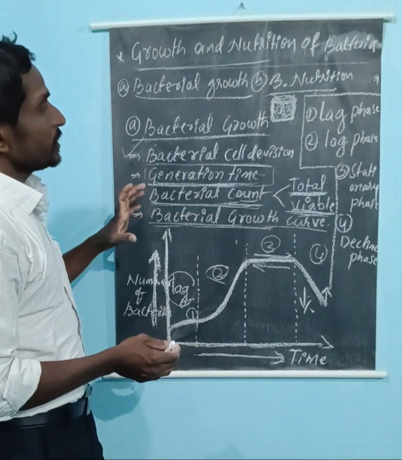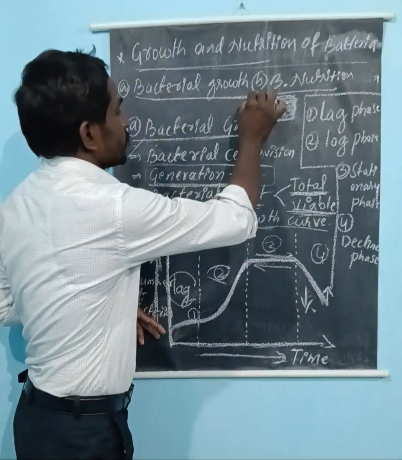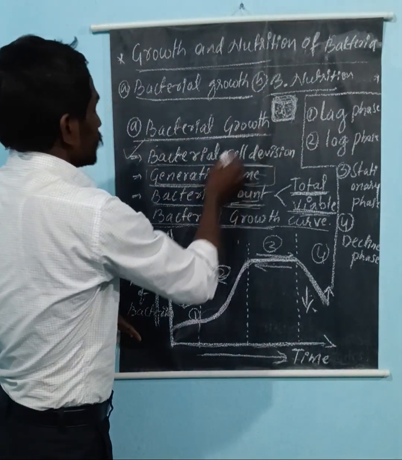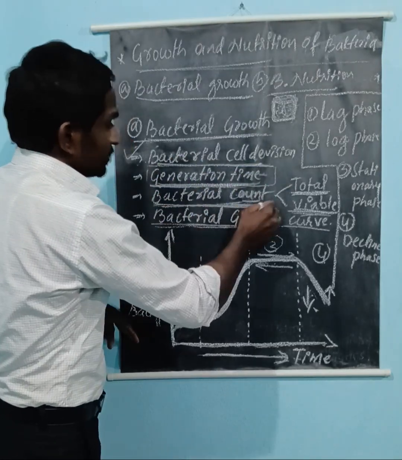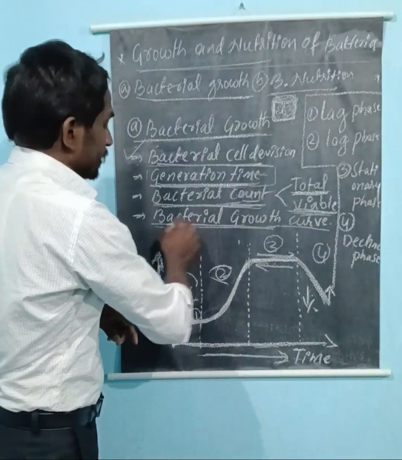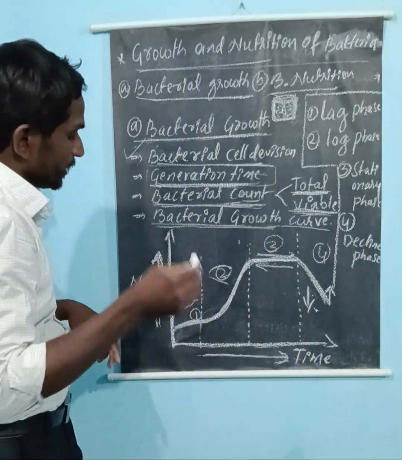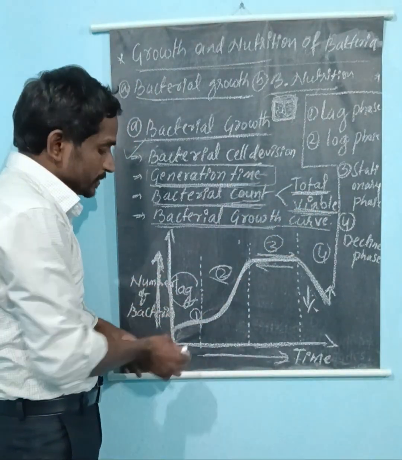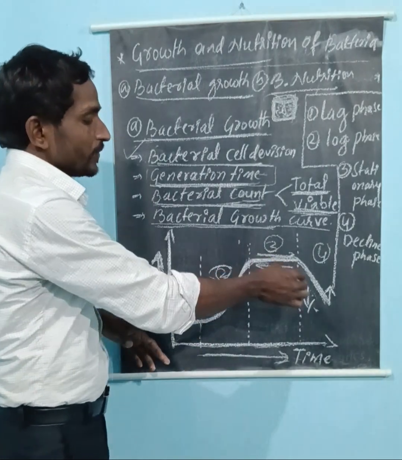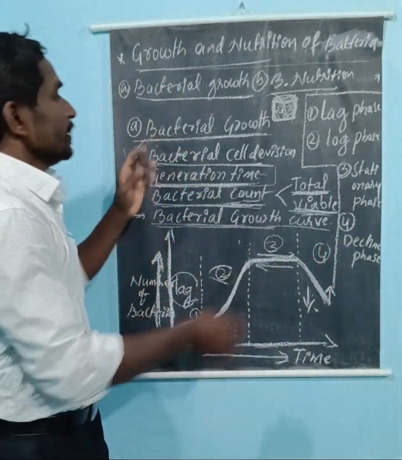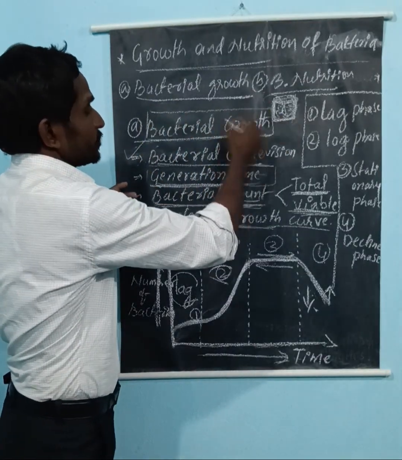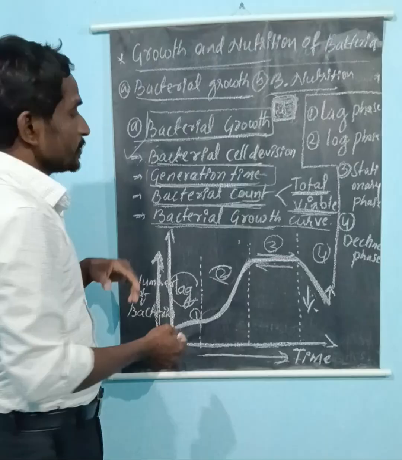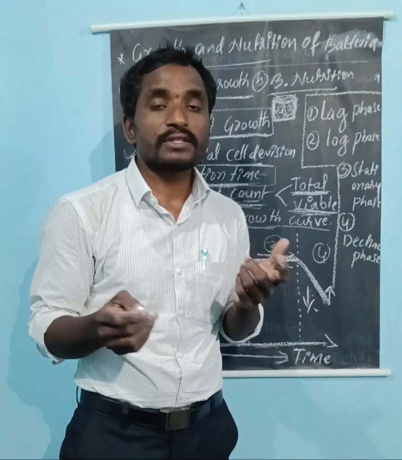So this is regarding bacterial growth. Under bacterial growth, we covered bacterial cell division, generation time, the bacterial count, that is total count and viable count, and the bacterial growth curve. Here the bacterial growth curve is divided into four phases: the lag phase, log phase, stationary phase, and the decline phase. Bacterial growth is nothing but the growth that occurs in bacteria. So this is regarding bacterial growth.